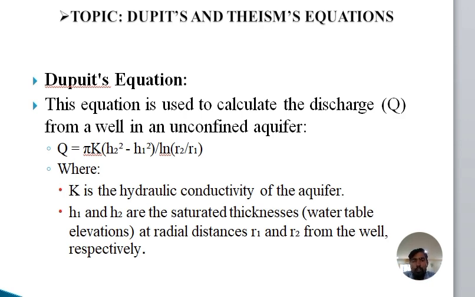The assumptions are the same for both equations, but based on the hydraulic gradient, the water flow velocity will change. The water level is one type before pumping and another after pumping, but here the flow depends on the hydraulic gradient I. If I is very low, the flow velocity is very slow. If I is more, the flow velocity will automatically be more.